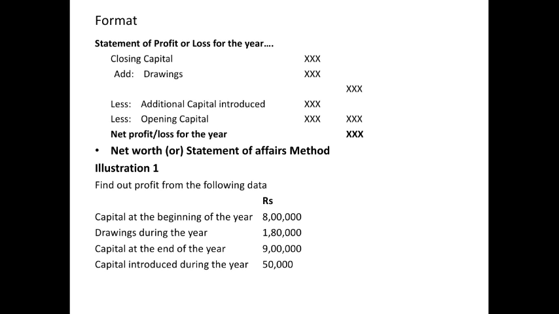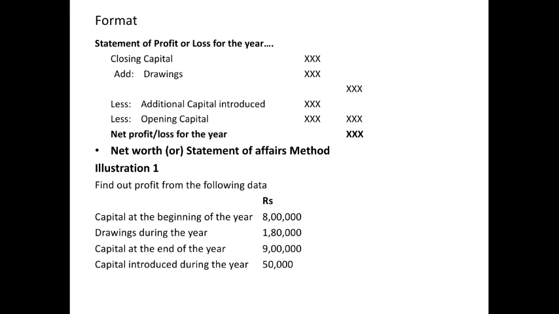Then to see one illustration problem. Find out profit from the following data. Capital at the beginning of the year is 8 lakh. So this is the opening capital. Drawings during the year is 1,80,000. Capital at the end of the year is 9 lakhs. Capital introduced during the year is 50,000. From the above information, we have to find either profit or loss.